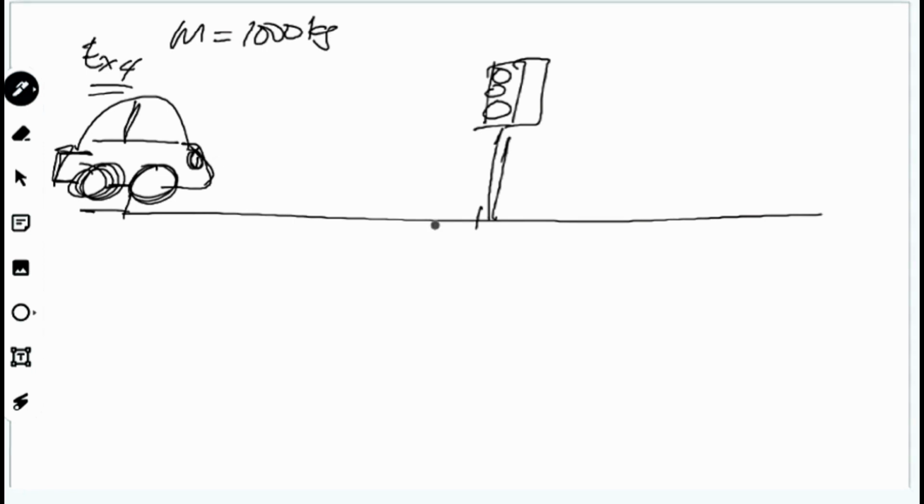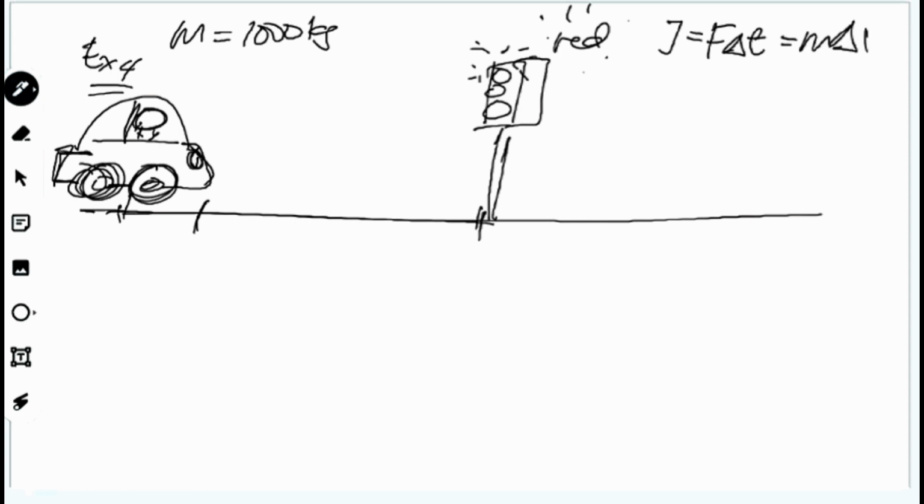So what happened here? The red light lights up. So there's a red light here, and the driver should hit the brakes, right? So in this situation, how do we reduce its momentum? We have done this here: impulse is equivalent to F delta T, equivalent to mass times delta V.